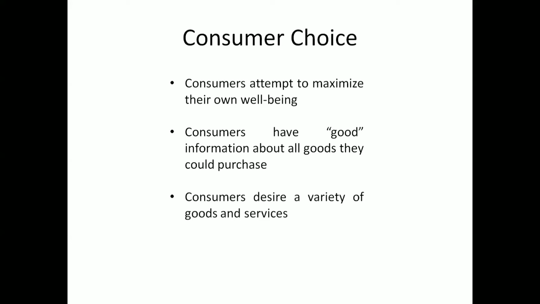Consumers have good information about all goods they could purchase. So there should be perfect knowledge about the market, and they can reveal their choices freely also. And the consumer desires a variety of goods and services. So here we cannot say that one consumer is revealing the choice for X1 and X2, then the second consumer has to also reveal their choice for X1 and X2. No, the consumer choices are different, and that should be the rational one.